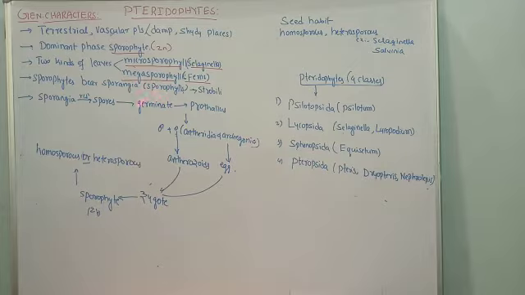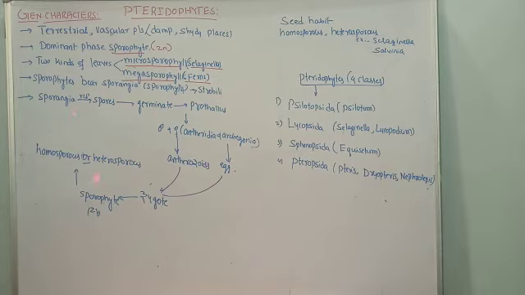Sporophylls are small leaves. They aggregate, compact together to form a structure called sporangia. And a number of sporangia close together form a structure called strobili, or cone. Strobilus is singular, strobili is the plural word.